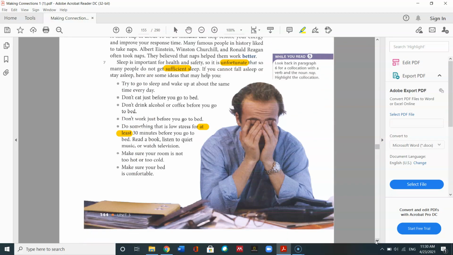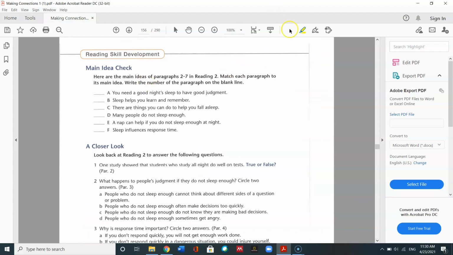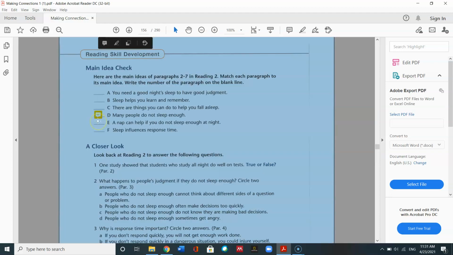Let's find the main idea for paragraphs 5, 6, and 7, since we have not yet done those paragraphs. So hopefully you can tell that the main idea for paragraph 5 is many people do not sleep enough. Paragraph 6 would be E. A nap can help if you do not sleep enough.